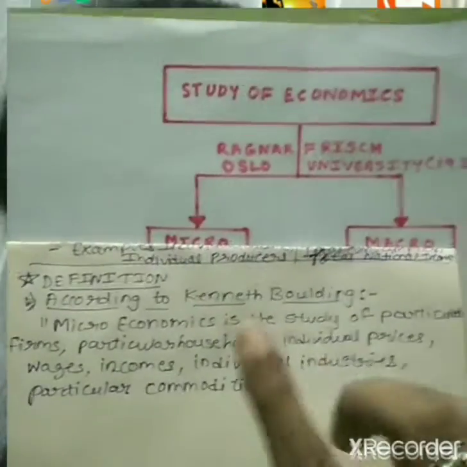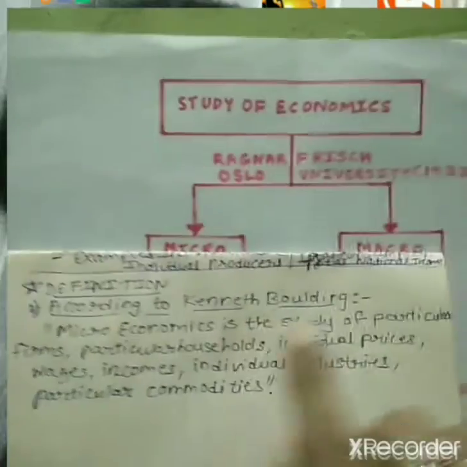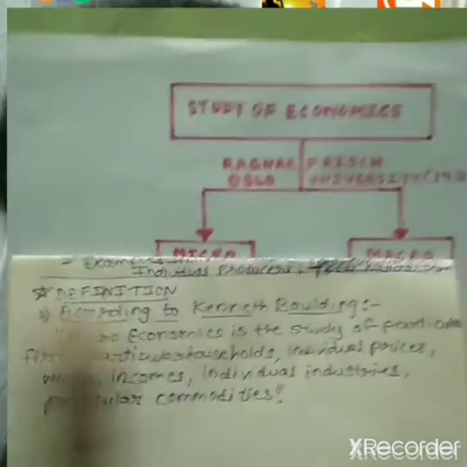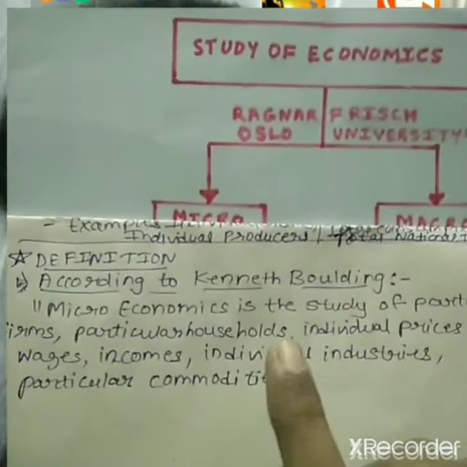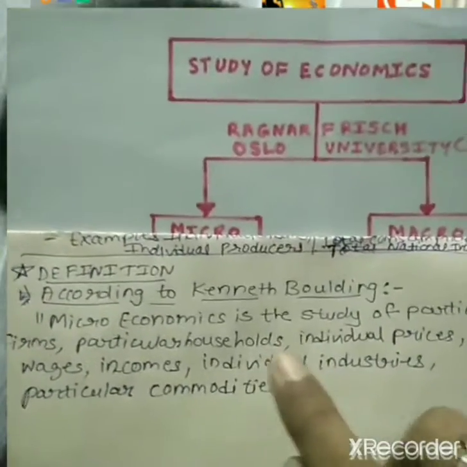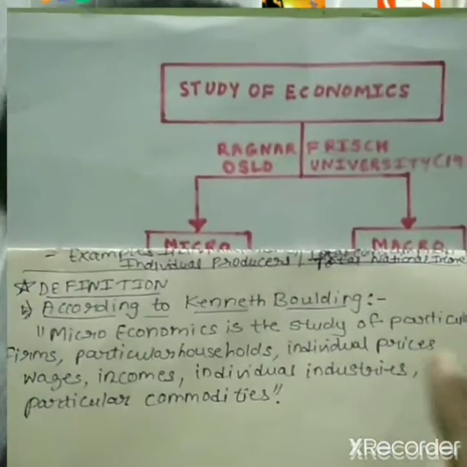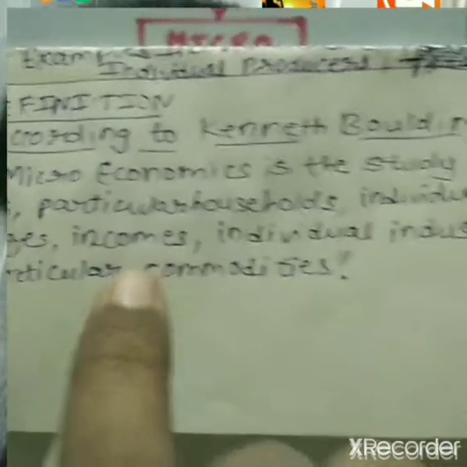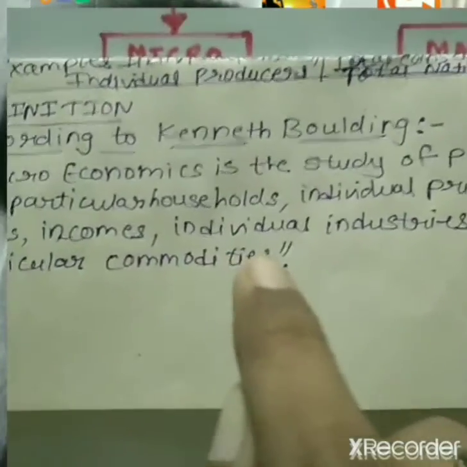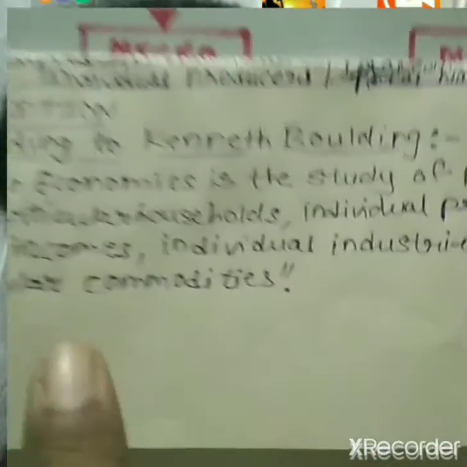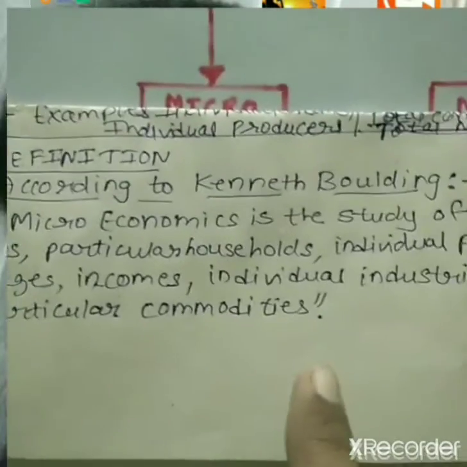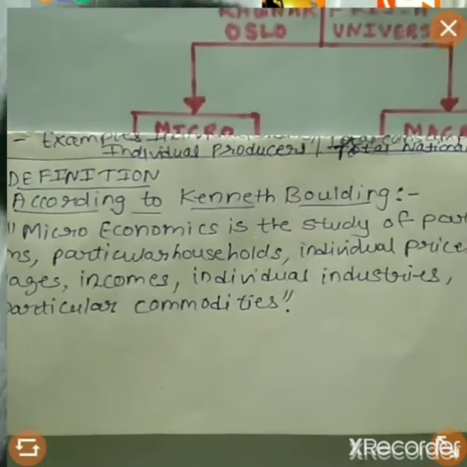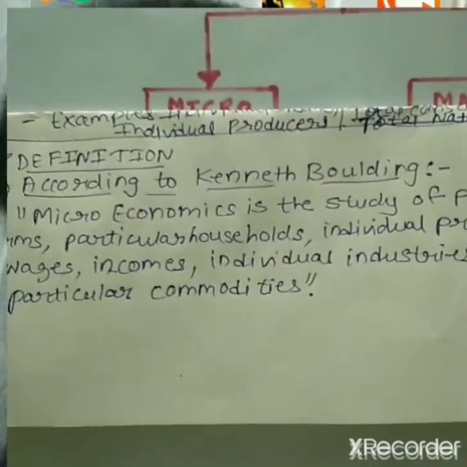So microeconomics is the study of particular firms. How a single firm produces goods is studied. Particular household, a household acting as a unit. Individual prices of goods like sugar or salt. Then wages and incomes of laborers, that is a factor of production. Individual industries, the production of one single industry. Particular commodities, for example clothes, are studied in microeconomics according to Kenneth Boulding. I hope the definition is clear.